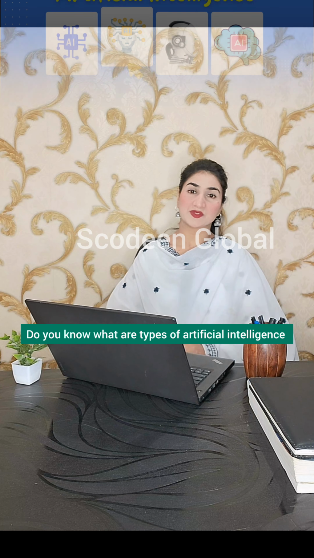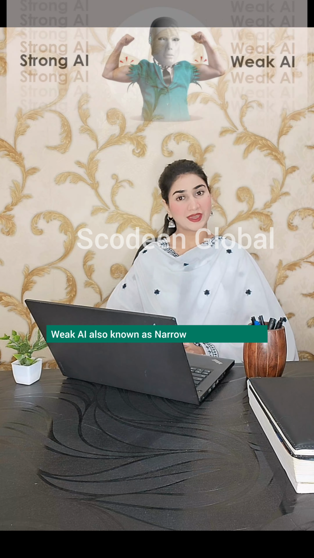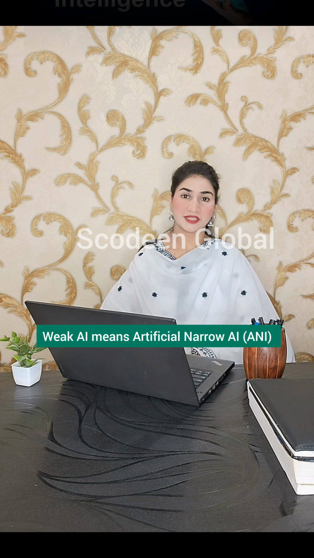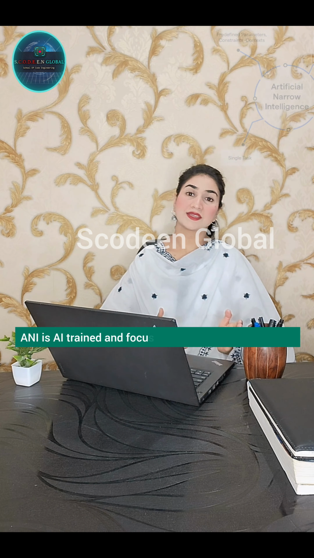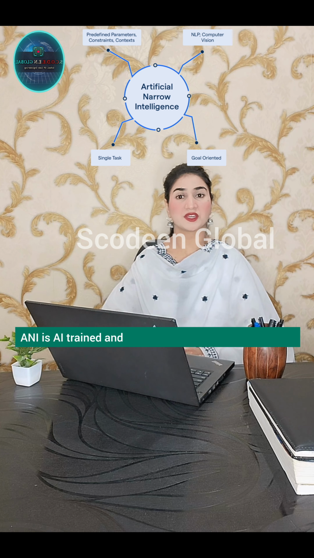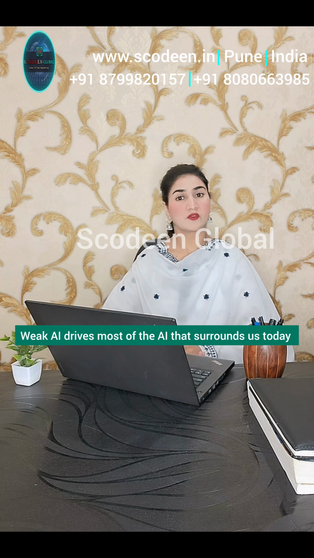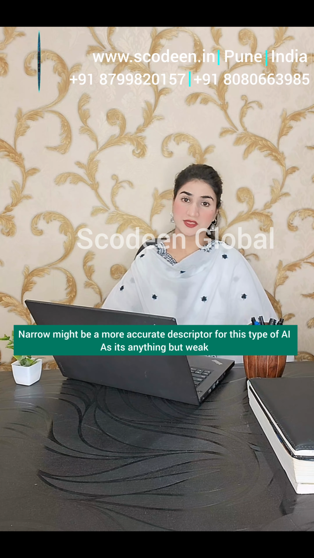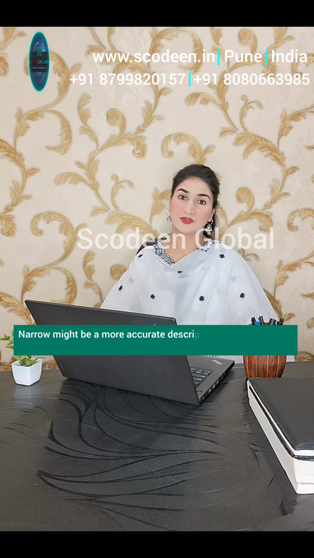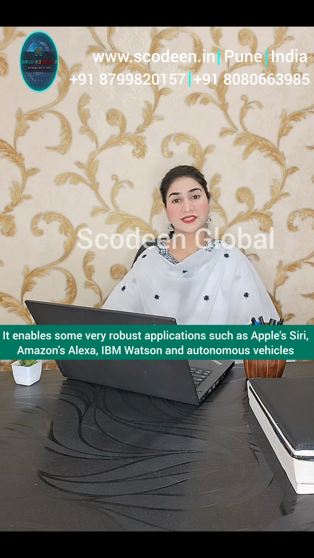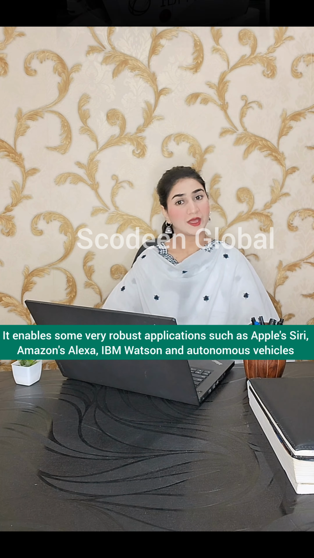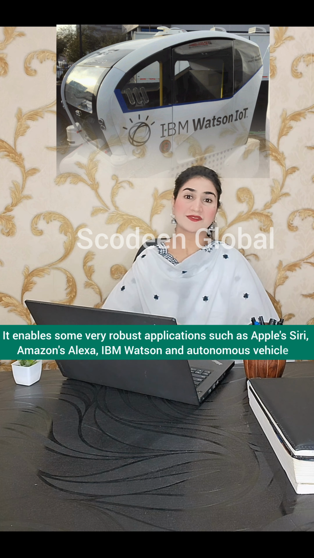Do you know what are types of artificial intelligence? Weak AI, also called narrow AI, and strong AI. Weak AI means artificial narrow intelligence, ANI. ANI is trained and focused to perform specific tasks. Weak AI drives most of the AIs that surround us today. Narrow might be a more accurate descriptor for this type of AI as it's anything but weak. It enables some very robust applications such as Apple's Siri, Amazon's Alexa, IBM Watson, and autonomous vehicles.